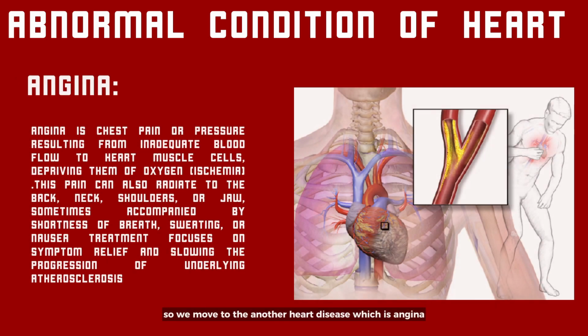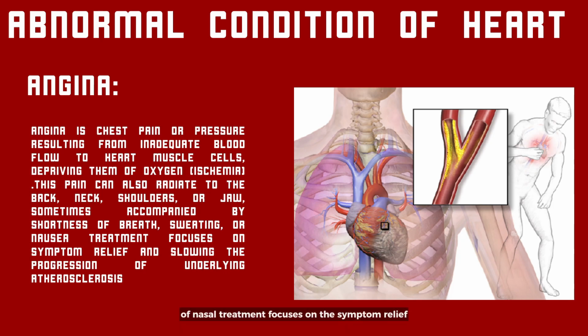So we move to another heart disease, which is angina. Angina is chest pain or pressure resulting from inadequate blood flow to the heart muscle cells, depriving them of oxygen. This pain can also radiate to the back, neck, shoulder or jaw, sometimes accompanied by shortness of breath, sweating, or nausea.